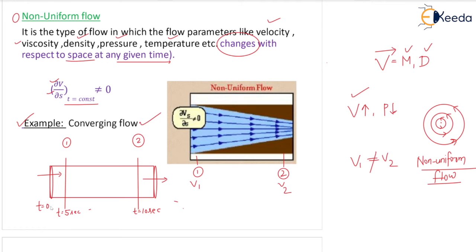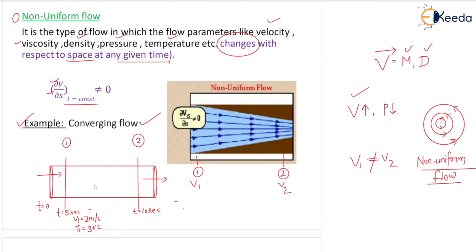So what I want to say, at t equal to 5 seconds, let us take two parameters. At t equal to 5 seconds, your velocity V1 is equal to 2 meter per second, and your temperature T1 equal to 30 degrees centigrade. Correct? I'm just taking two parameters here. So I'm standing at section 1 only.